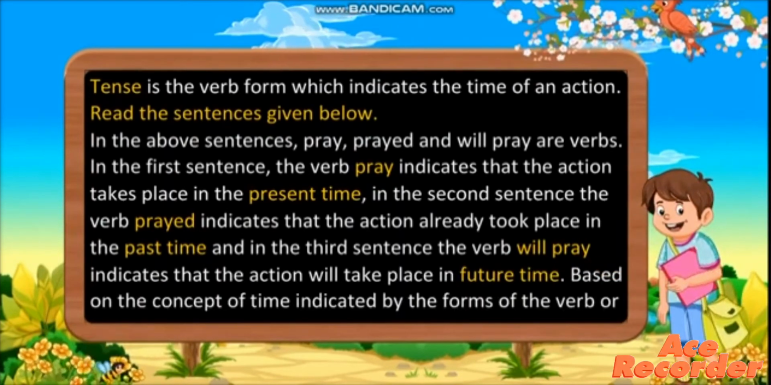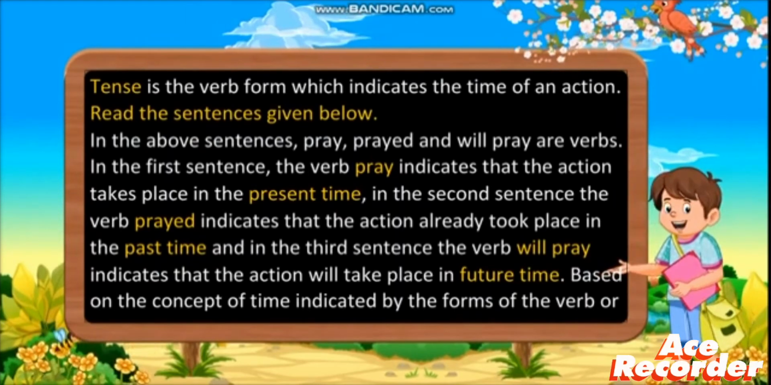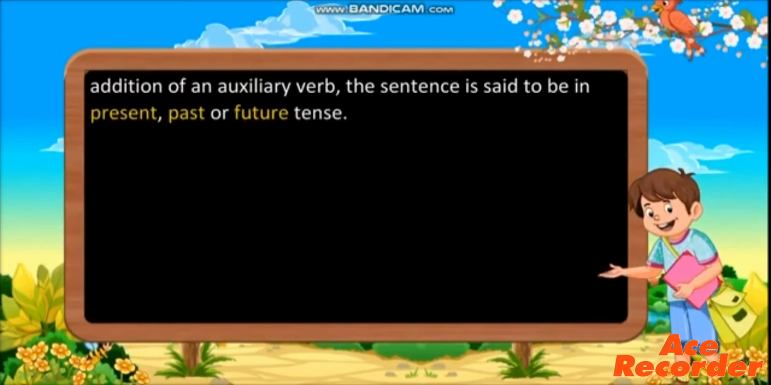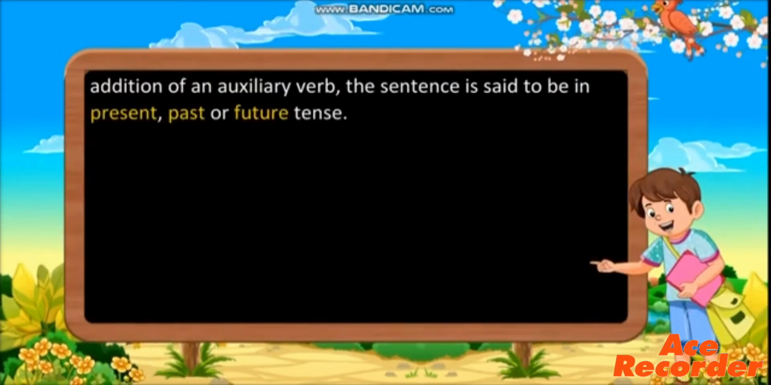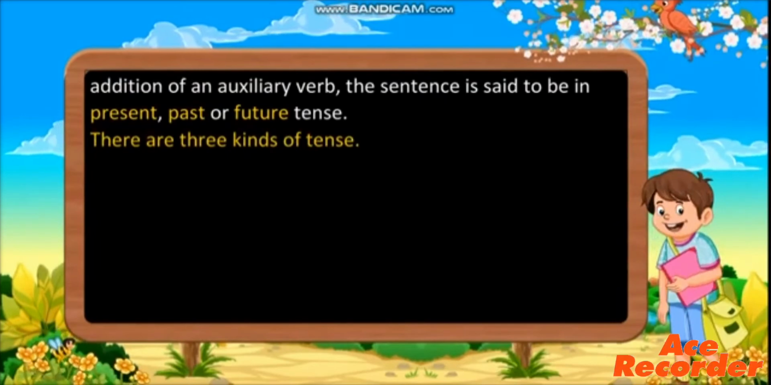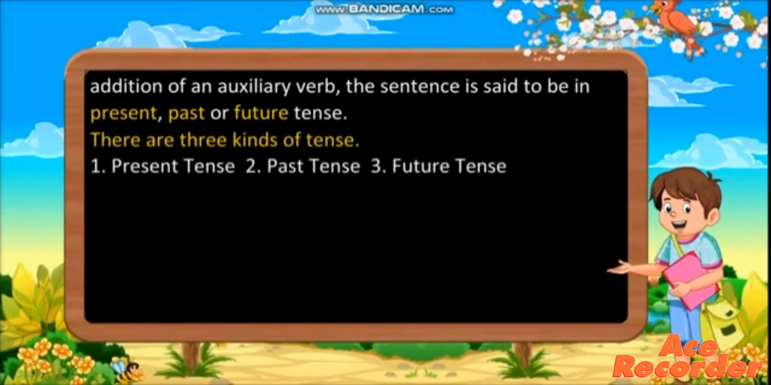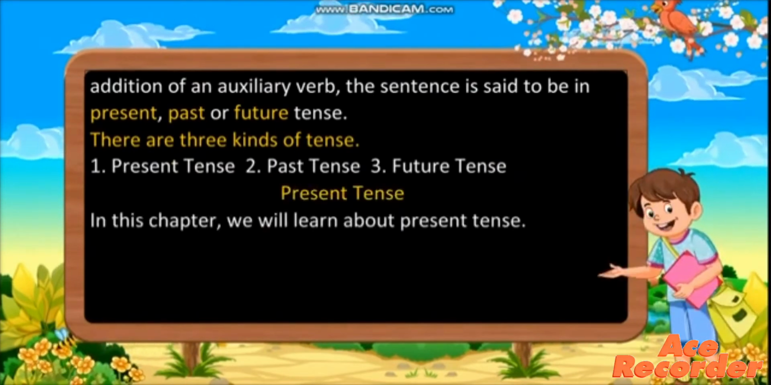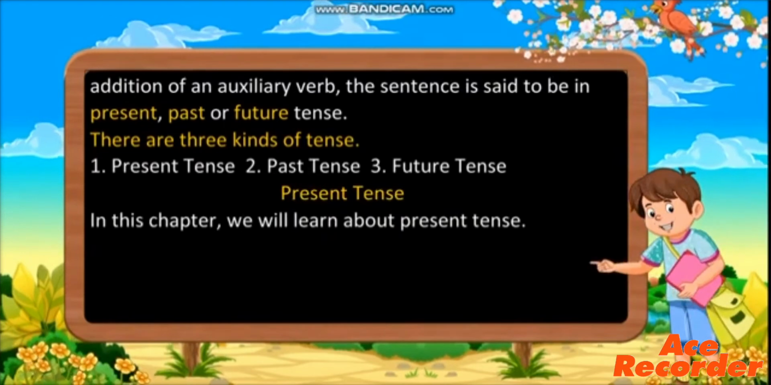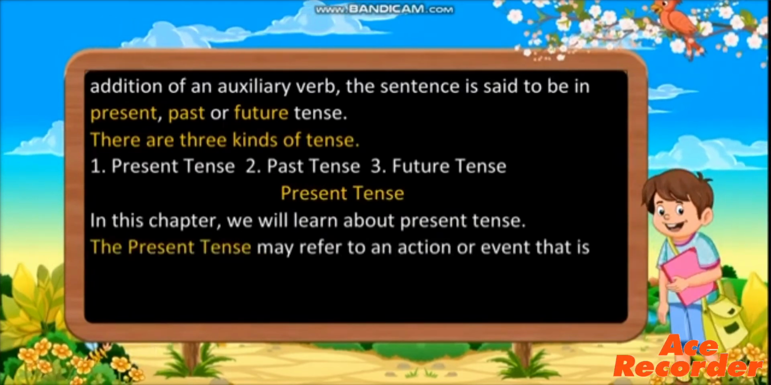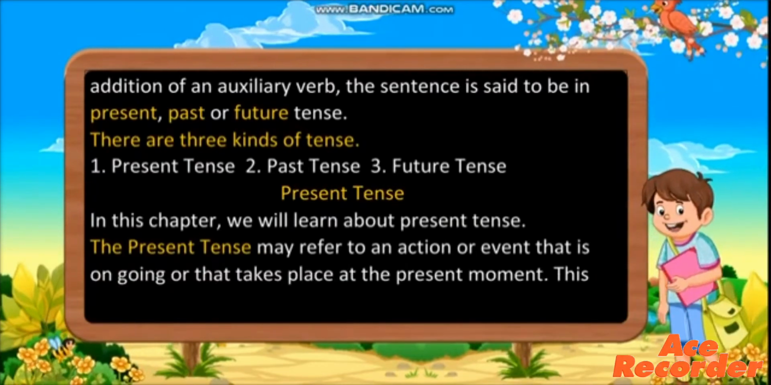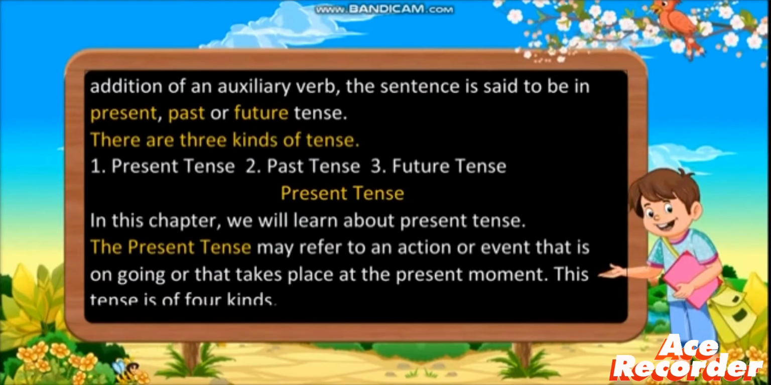Based on the concept of time indicated by the forms of the verb or addition of an auxiliary verb, the sentence is said to be in present, past, or future tense. There are three kinds of tenses: present tense, past tense, and future tense. Present tense. In this chapter, we will learn about present tense. The present tense may refer to an action or event that is ongoing or that takes place at the present moment. This tense is of four kinds.